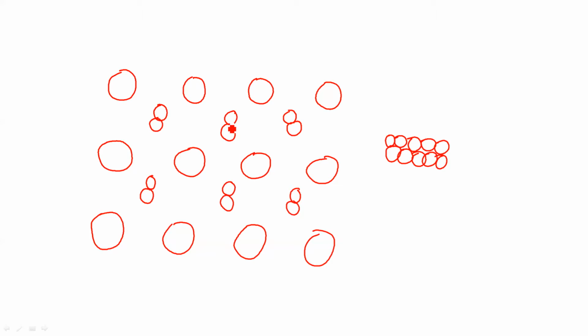You can say that the liquid particles are caging the solid particles here. These are the solid particles and these are the liquid particles. So the solution is formed due to this caging effect of the liquid particles.